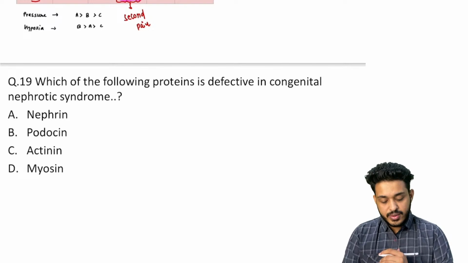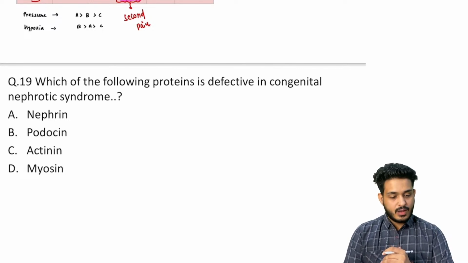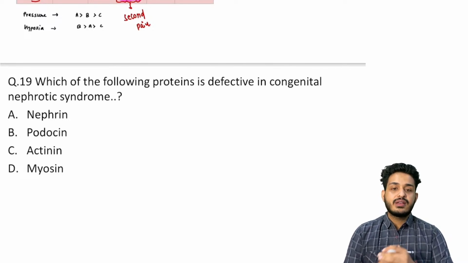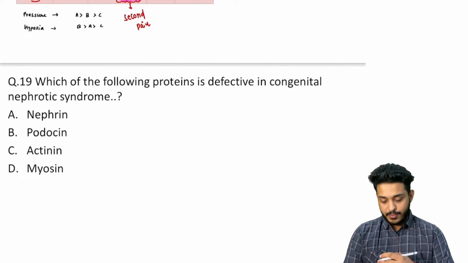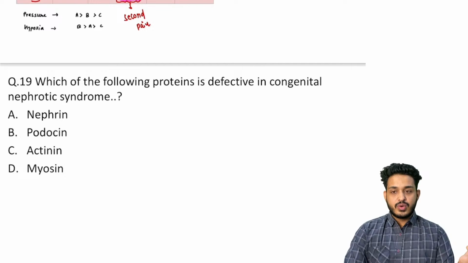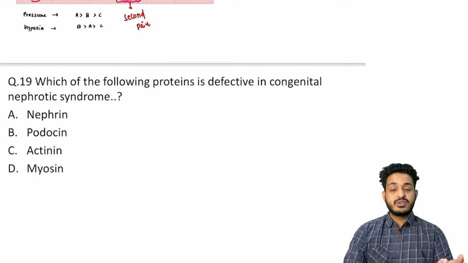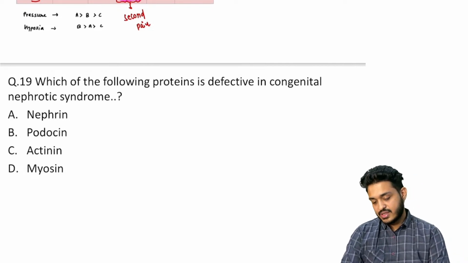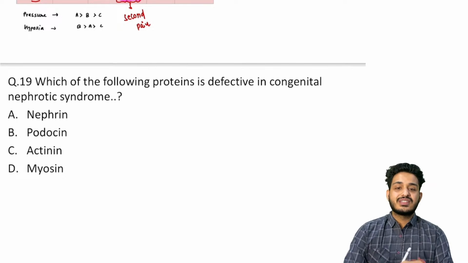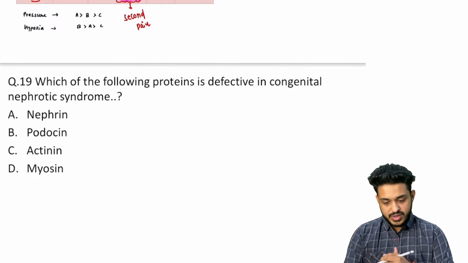Which of the following proteins is defective in congenital nephrotic syndrome? So we have certain proteins here. First of all, tell me, what is this nephrotic syndrome? What is the meaning of nephrotic syndrome? What are nephrons? Podosin.